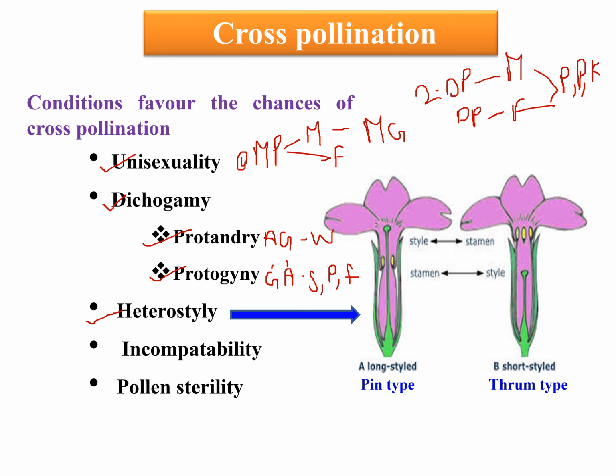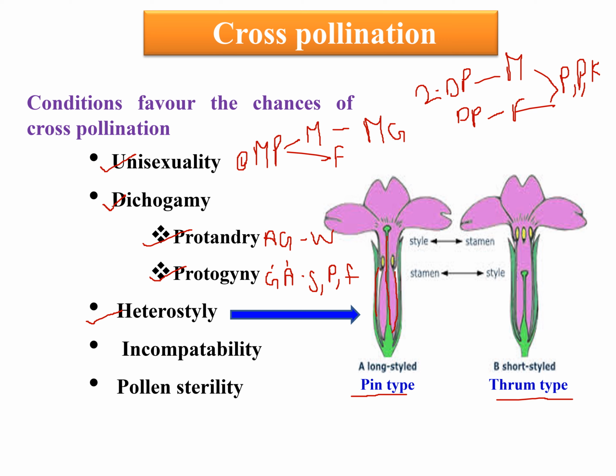And third one is heterostyly. It is the condition in which flowers have different lengths of styles in respect of stamens. Heterostyly consists of two types of flower, pin type and thrum type. In pin type, the flower consists of long style and short stamens.